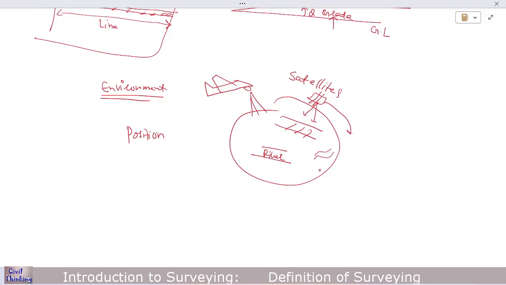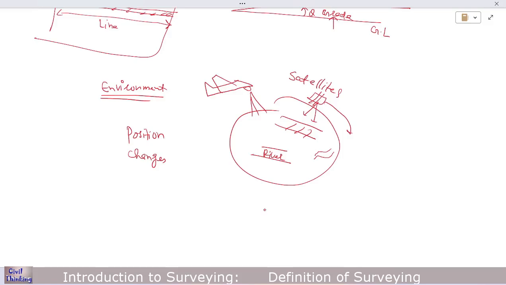So we can monitor the changes in the resources. This has become possible now because of the improvement in surveying technology and technology overall.